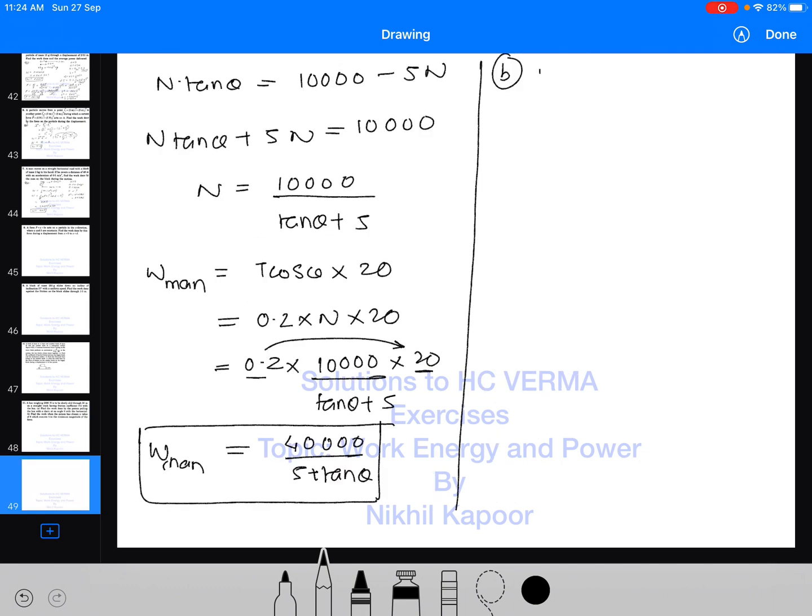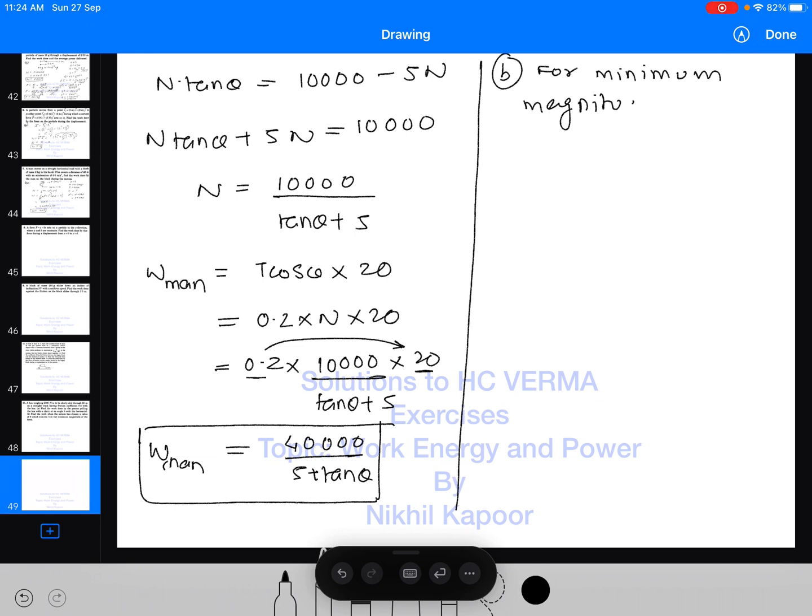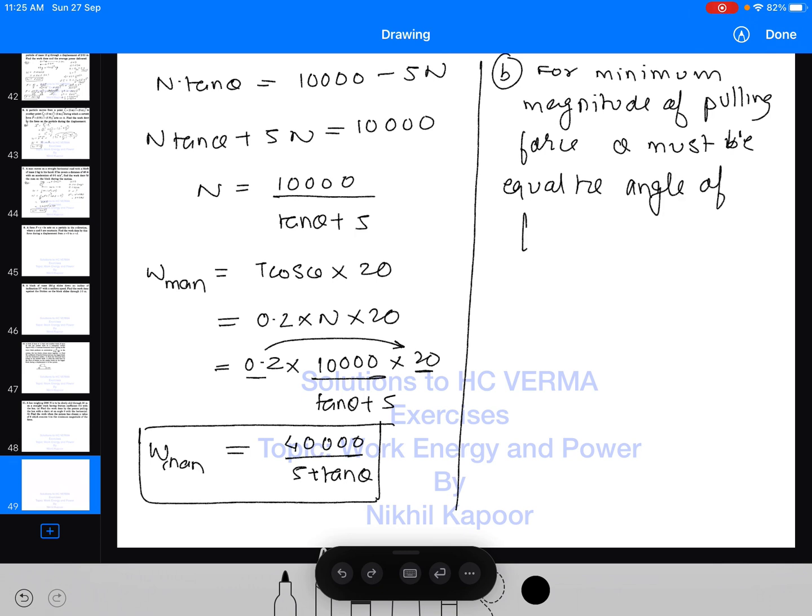Okay, so here for minimum magnitude of pulling force, theta must be equal to the angle of friction, that we have studied in the friction topic. It should be equal to the angle of friction, that is tan theta equal to mu.